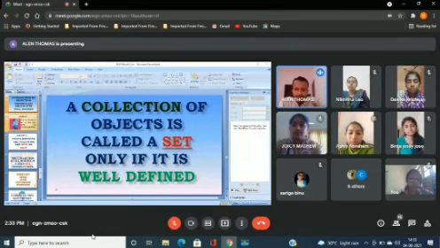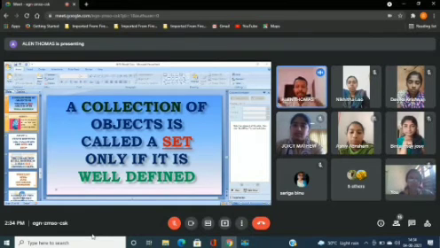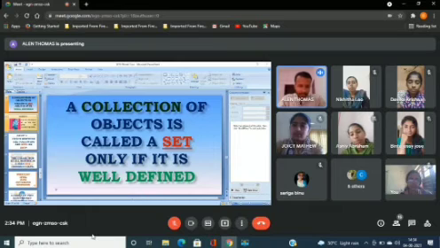So if given a collection, in order to check whether it's a set or not, you have to check whether it is well defined or not. So that word well defined gives strength to the definition of a set. A set is a well-defined collection of objects. And if a collection is given to you, how do you identify whether it's a set or not? You'll have to check whether that collection is well-defined or not. If it's well-defined, then it is a set. And if it's not well-defined, then it is not a set. Is that concept clear? Yes.